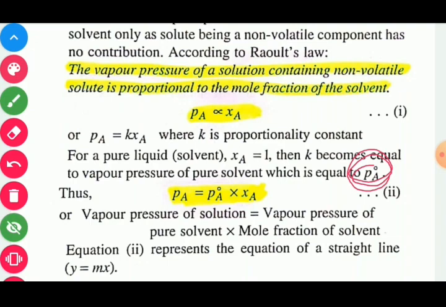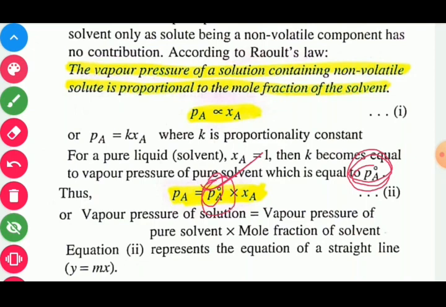So finally we may write the vapor pressure of solution for a non-volatile solute present in a volatile solvent is PA is equal to P naught A into XA. So here P naught A is a constant known as vapor pressure of pure solvent.